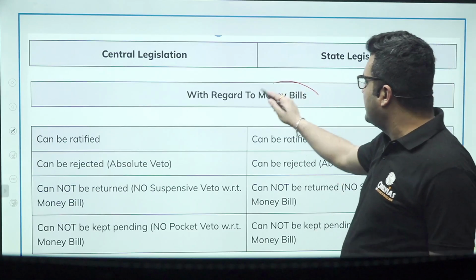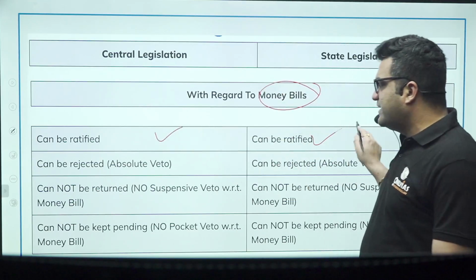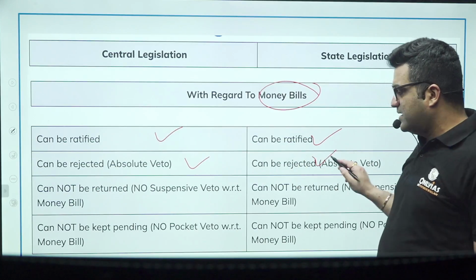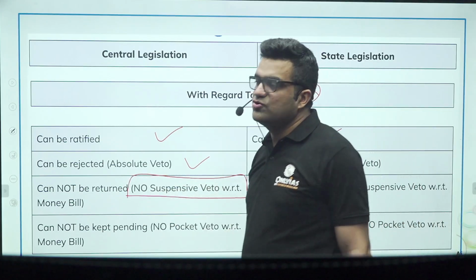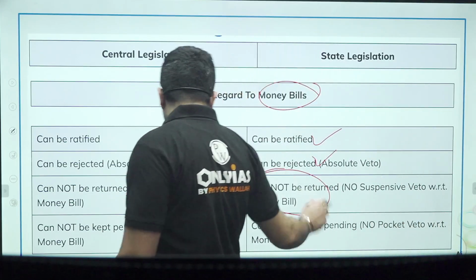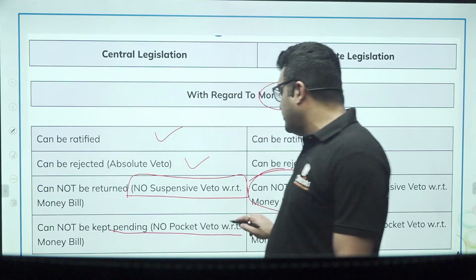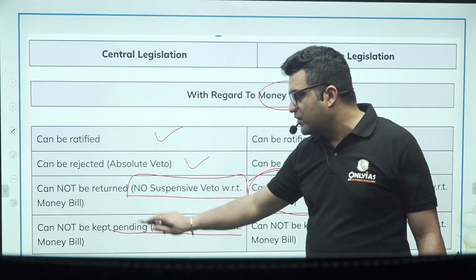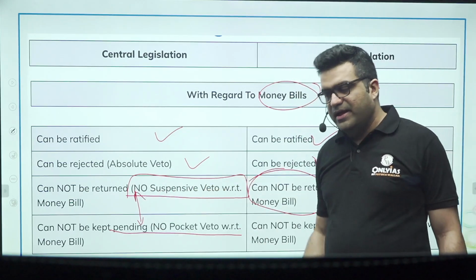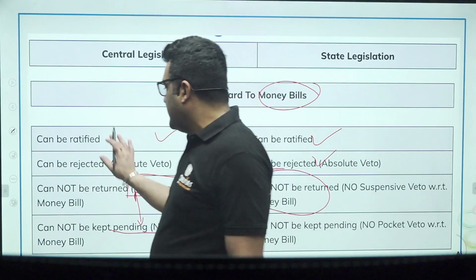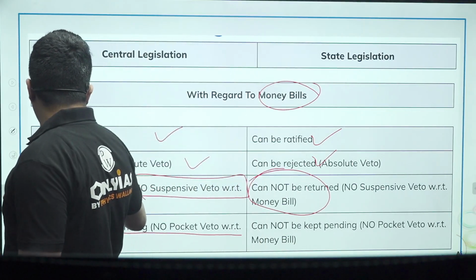Now, with regard to money bill, it can be ratified, it can be rejected, but it cannot be returned. No suspensive veto with regard to money bill in both the cases. It cannot be kept pending. No pocket veto with regard to money bill. It can neither be returned nor kept pending. Either accept or reject. Only the first two options are available.